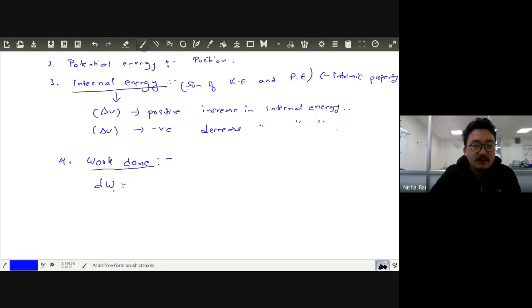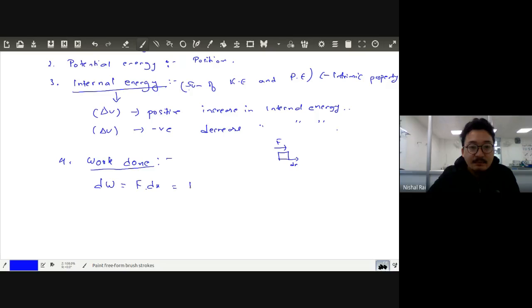Now the small work done you can write as force into displacement. We are just using one dimension. A body was sitting over here. Now it has been displaced by dx. An amount of force F was applied. Now the work done can be given as force into dx. Similarly, this can be written in terms of thermodynamic variables.